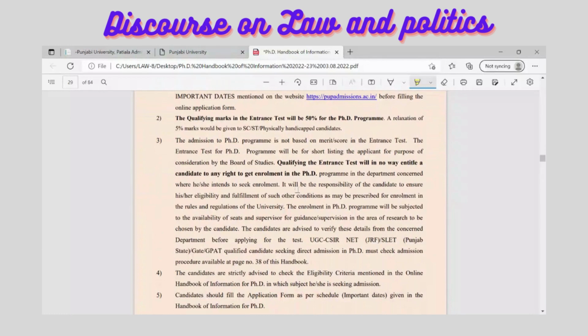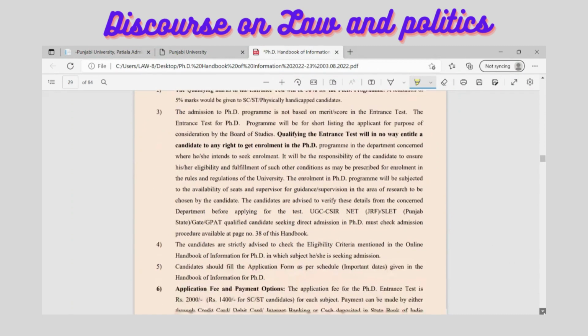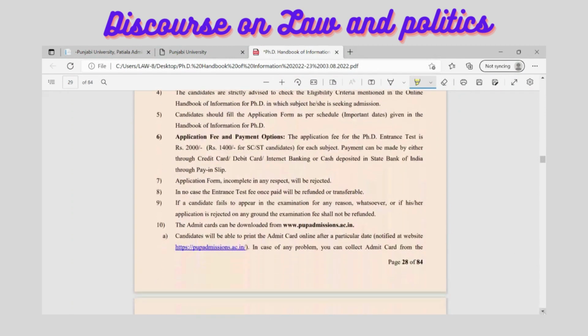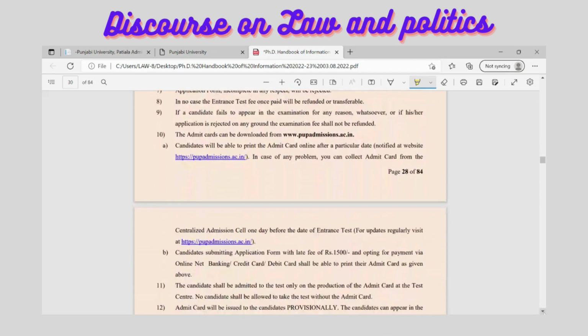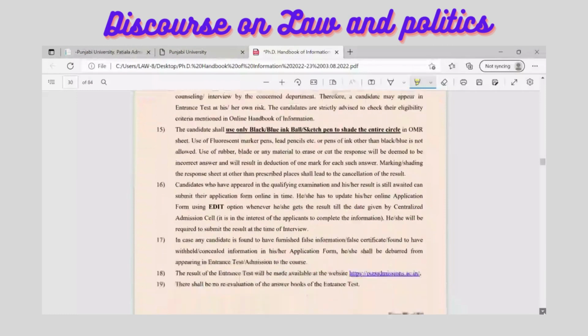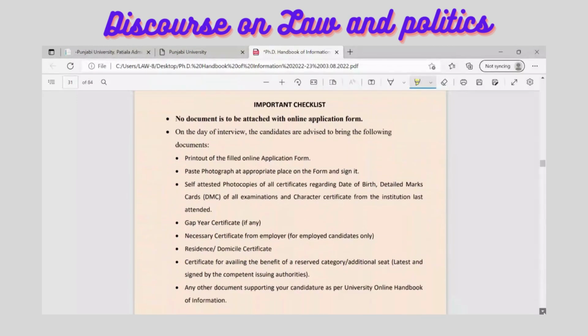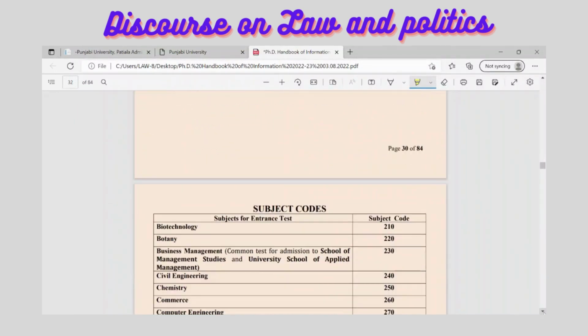A kind of guideline has been given for the entrance examination. Already we have discussed a few of them. Qualifying does not give any entitlement that you will be eligible to get the admission here. The fee is given here. Again, we have already discussed this point. The information is almost repeated here, but it is to be there.